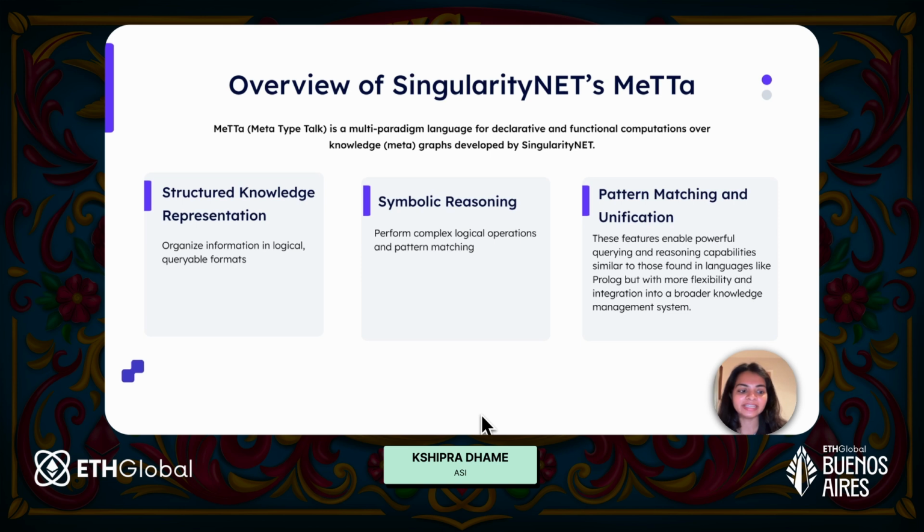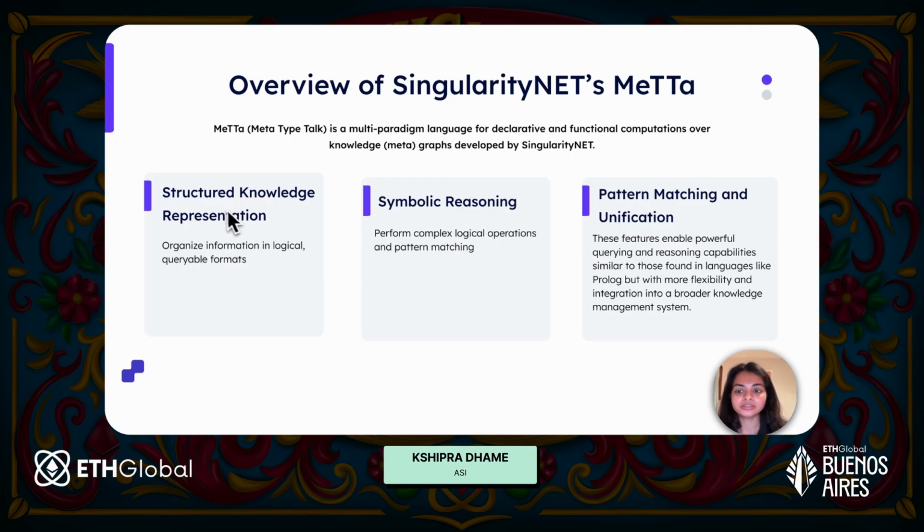Now comes the second ASI Alliance partner, which is SingularityNET. SingularityNET has MeTTa. MeTTa is a multi-paradigm language for declarative and functional computations over knowledge graphs. You can think of it as the KG for your agent. So if you want to make your agents smarter, if you want to add a bit more context in your agent, if you want them to remember a few things, you can integrate it with MeTTa.